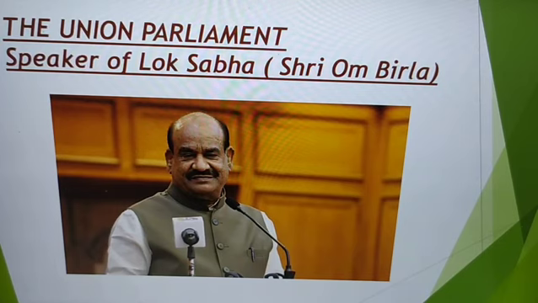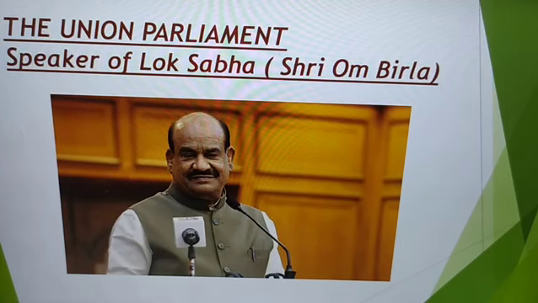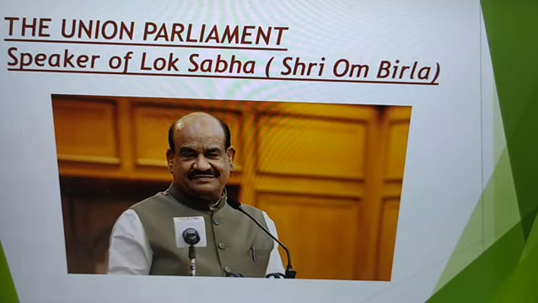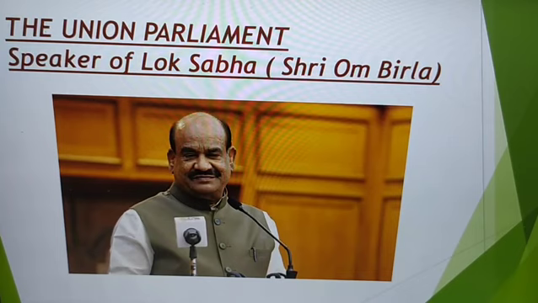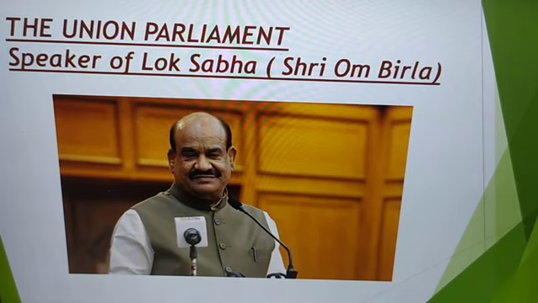Now, the Speaker of Lok Sabha is Shri Om Birla. Okay. Now, we have spoken about the election of the Speaker, let's talk about the removal of the Speaker. So, the Speaker holds office until he ceases to be a member of the House or until he himself resigns his office. So, nobody can remove him just by showing a grudge. He ceases to be a member of the House if he leaves that particular house and resigns from his post, then only will the seat of Speaker become vacant.